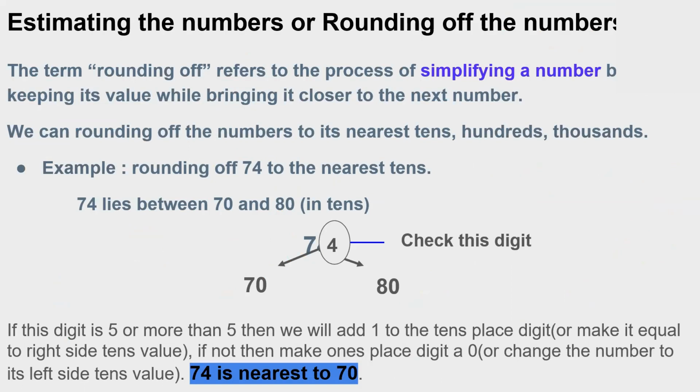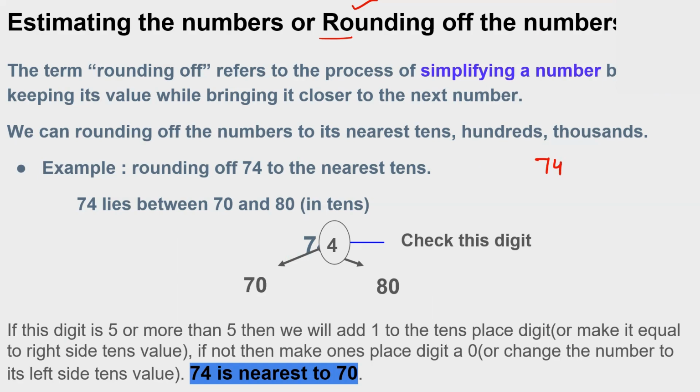Now I'm talking about rounding off. What is actually rounding off? Rounding off means nearest. Okay, rounded off to the nearest. Just like if I give you the number 74, we have to find the nearest tens, nearest hundreds, nearest thousands.